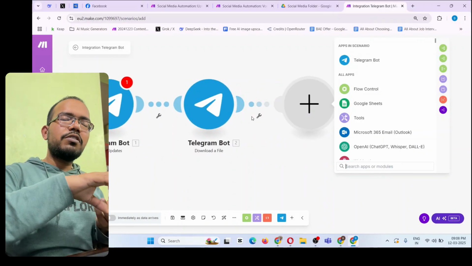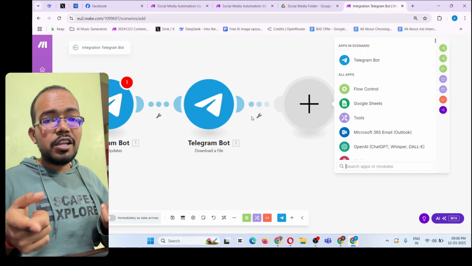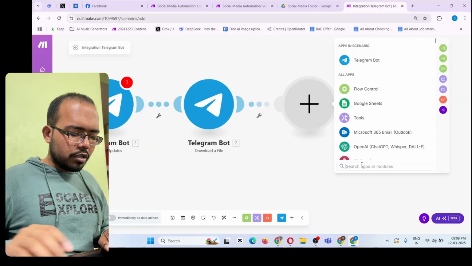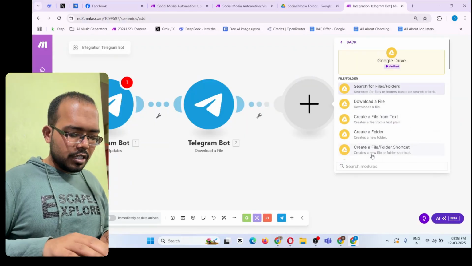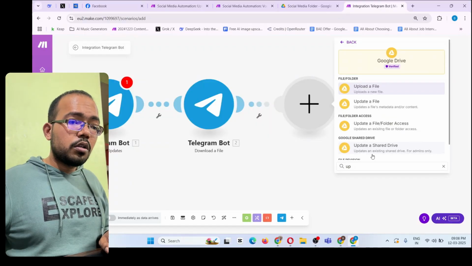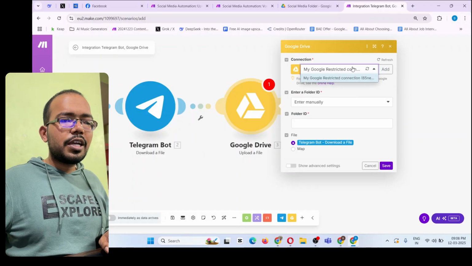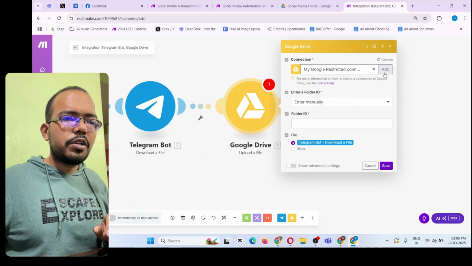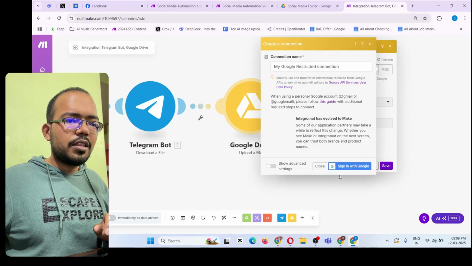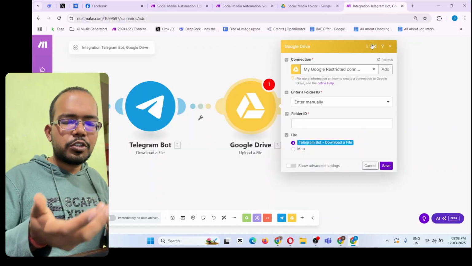So first we received the file by the Make.com, then we download the file. Now we have to upload that file on the Google Drive. So search for the Google Drive here. Okay. And then search for upload a file. So you have to build a connection with your Google Drive workspace. Okay, I already have a connection. You can build your connection by clicking on add and then sign in with Google. But for this, you need to have a Google workspace.